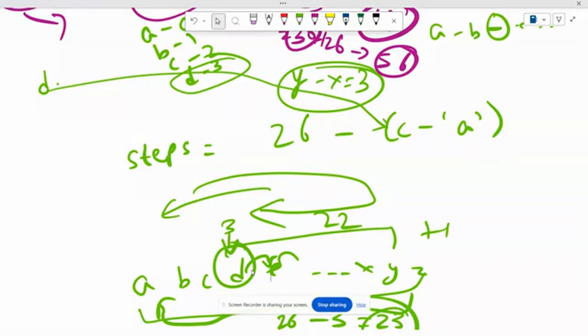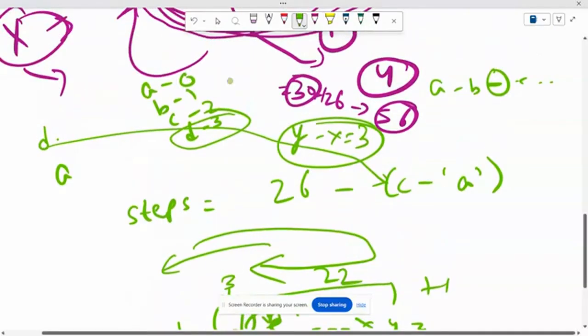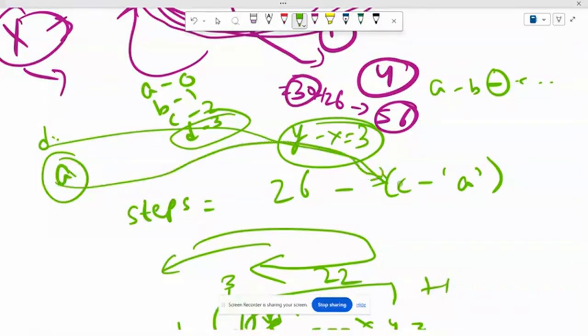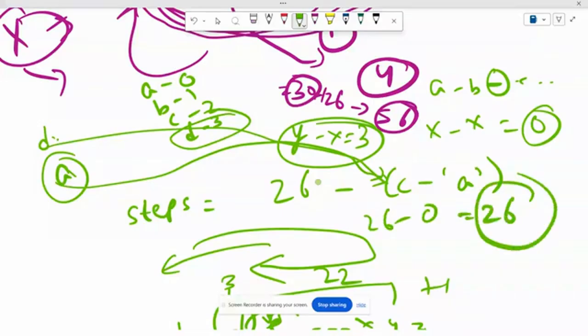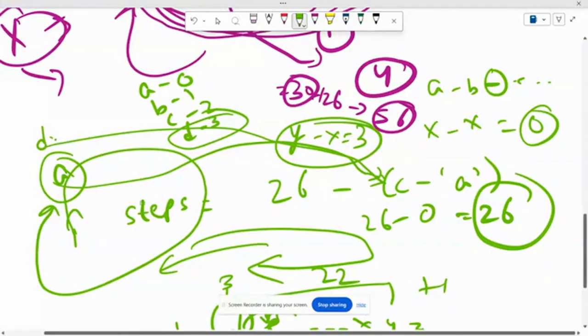So, guys, when you are already at A, what will you do? A is at zero index, right? You want to achieve A, and you are already at A. So you will put A in place of C, right? So A minus A will be zero. The ASCII value of A is, let's say, X. Here also it's X. So you will get zero. That means you are already in the zero position. But when you do 26 minus zero, you will get 26. Boom. You are already in the correct position A. Still you want to go a whole cycle and reach this A, 26 steps.